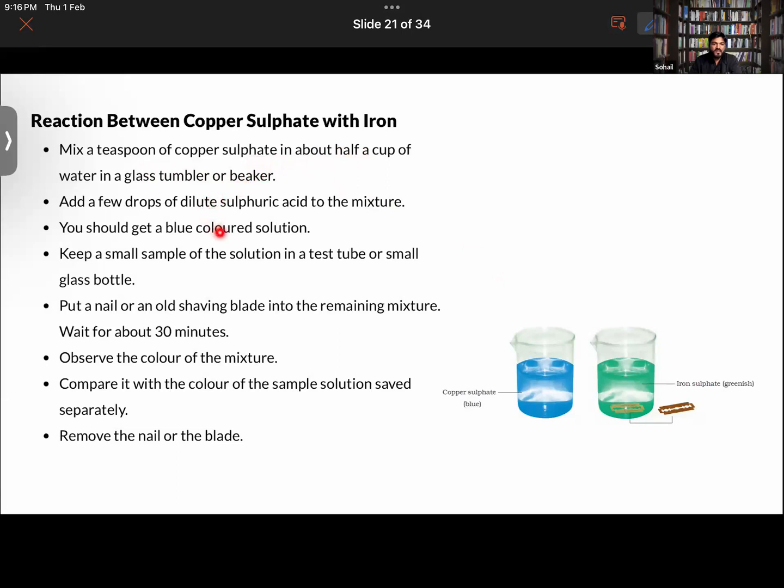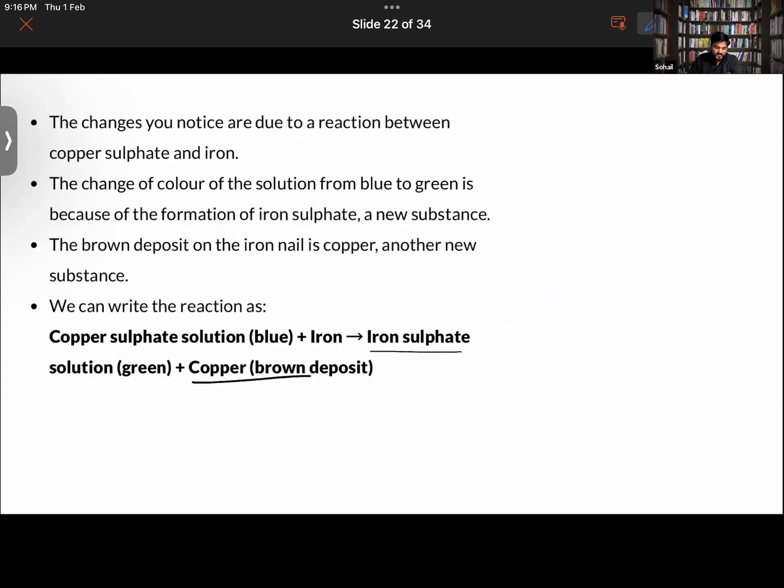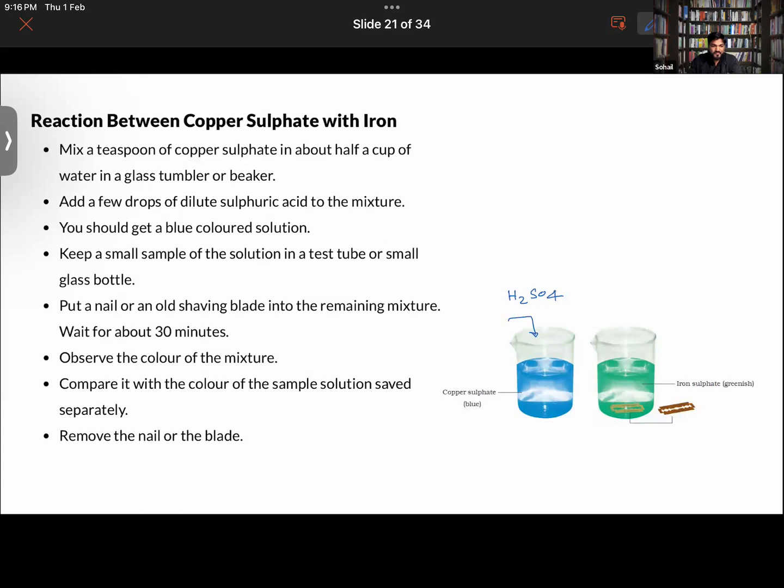Add a few drops of sulfuric acid to the mixture. Sulfuric acid, that is H2SO4, right? Once you do that, you'll be obtaining a blue colored solution. Now keep a small sample of the solution in a test tube or a small glass bottle, which we are going to see over here. Basically, what reaction is going to happen? Moments ago, we have studied the same thing.